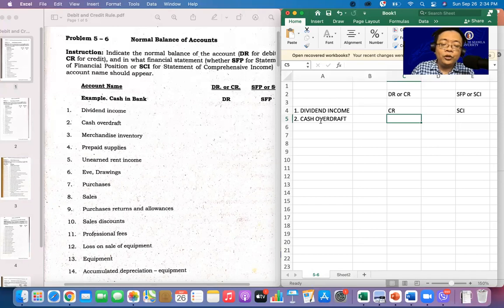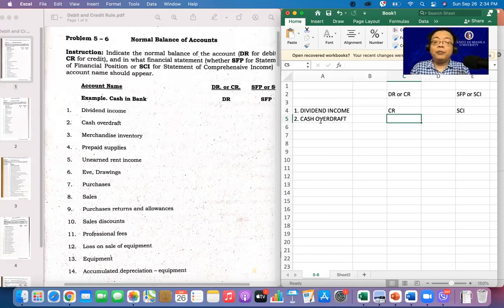Meaning, you have no funding in your bank. Sa Tagalog ay tumalbog yung cheque. Because your balance is only 1 million, how come you issued a check worth 1.1? Malamang tatalbog ang cheque mo.